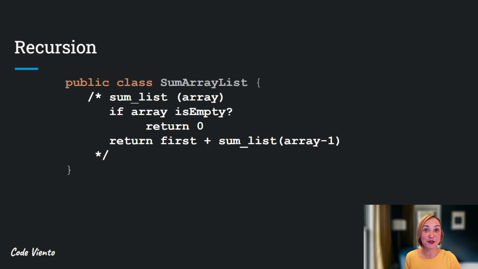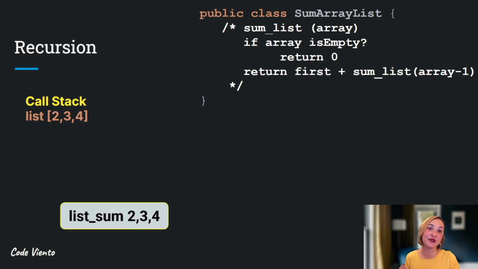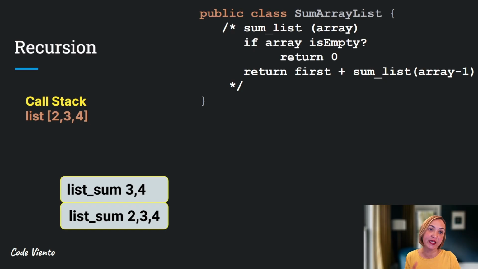Before we start coding, let's quickly explain how the sum function will work using recursion and the call stack. Imagine we have a list of numbers 2, 3, 4 and we want to calculate the sum using recursion. Here's how the function will work. The function is called with the full list 2, 3, 4. It will check the base case. Array is empty? No. We have 2, 3, 4. So, it takes the first element 2 and calls itself with the remaining list 3 and 4.